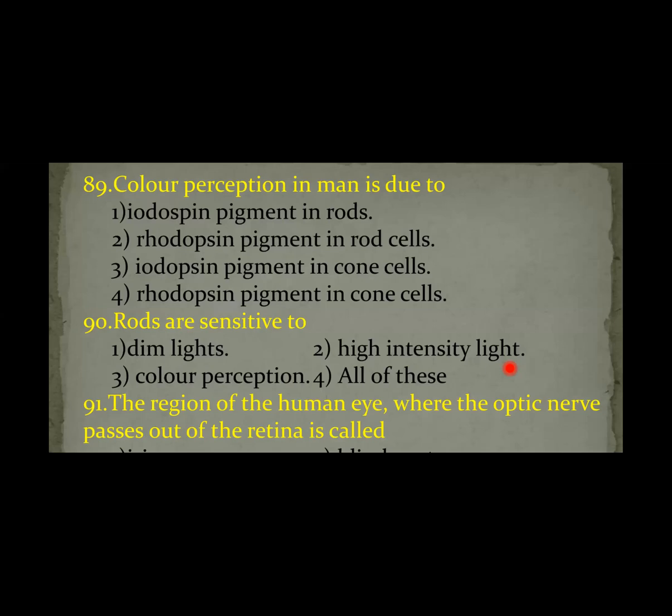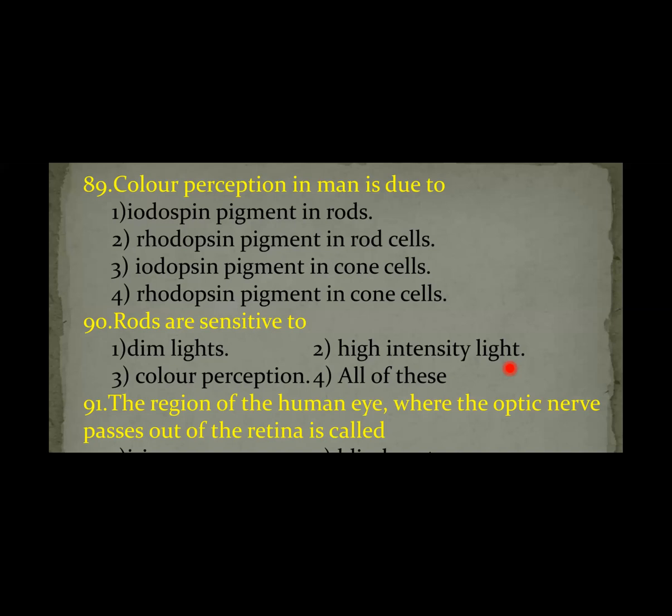First option, iodopsin pigment in rod. That is wrong because iodopsin is not present in rods. Iodopsin is present in the cone cells. Rhodopsin pigment in the rod cell is responsible for night vision. During night time we cannot see color.